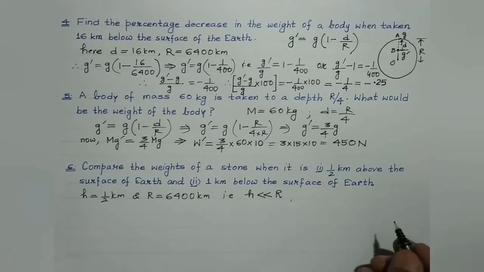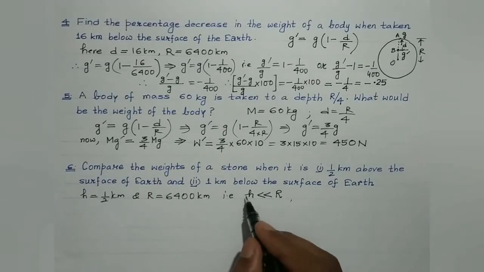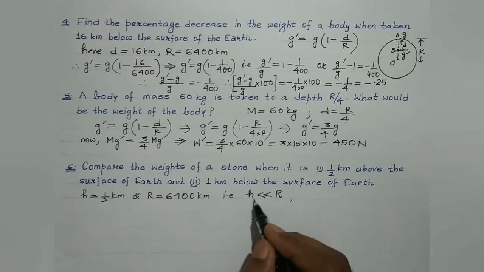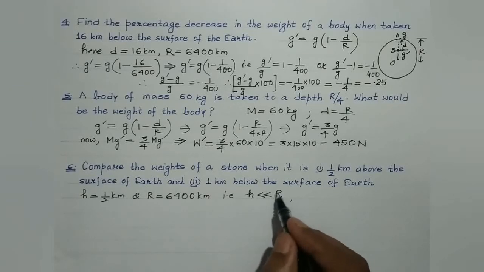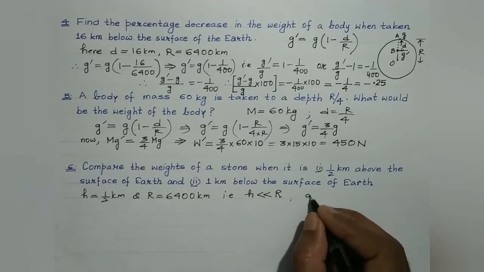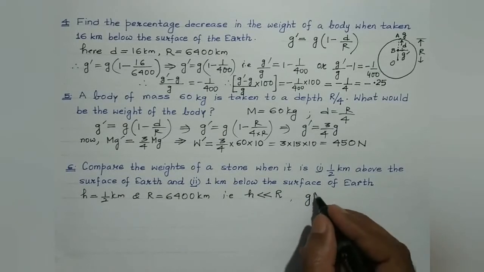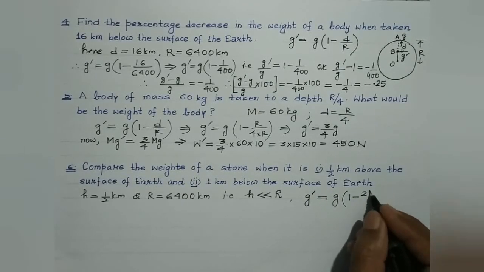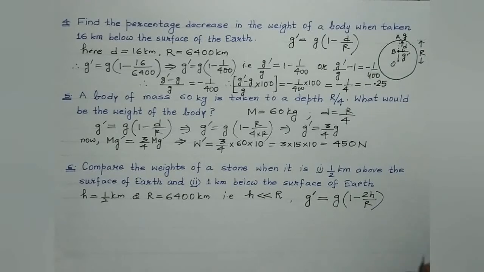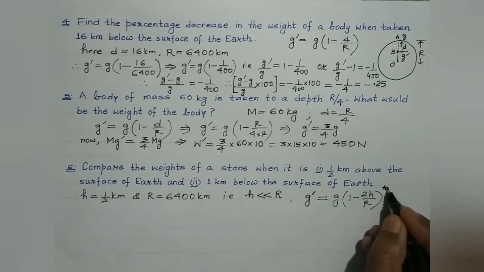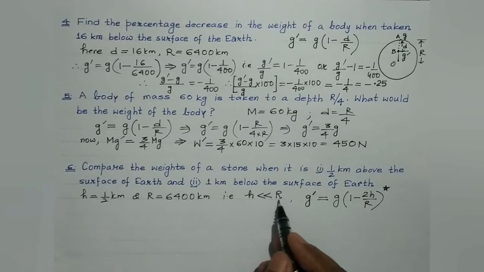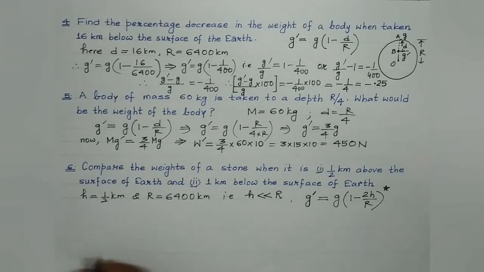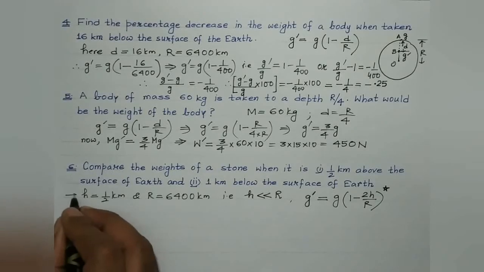So in such a case, we'll make use of the special formula which is based on the variation of small g with altitude. In case the height of the observation point above the earth's surface is very, very small as compared to the radius of the earth, then the value of acceleration due to gravity at height h is given by g into 1 minus 2h by r. So students, remember, this formula is to be used only in case h is very, very small as compared to r. Right? Now this is the case of altitude.